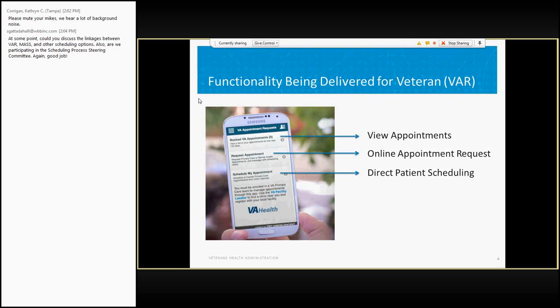And then the third one is the direct patient scheduling. Direct patient scheduling means if you're so disposed, you can open up a calendar and see when open appointments are available, and you can book it yourself, just like booking a seat on an airplane. So you can go either way, depending on how proficient you feel you are with using this app. Next slide, please.